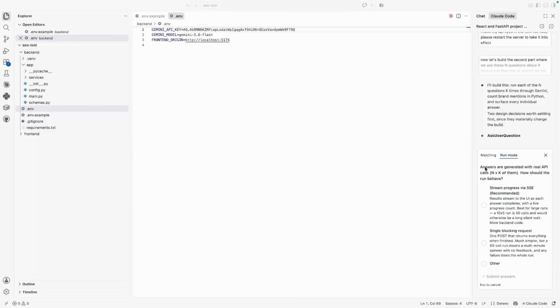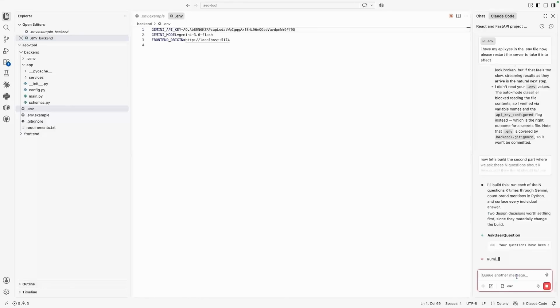Okay, so now the AI asks me, answers are generated with real API calls, how should the run behave? Stream progress via SSE, this is recommended, or single block request. So I'll just go ahead and go with the first recommended solution that the AI is recommending. Then I'll submit the answers, and then let's wait for it to finish.